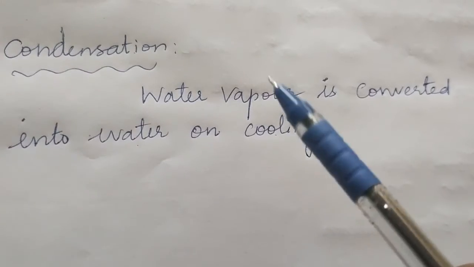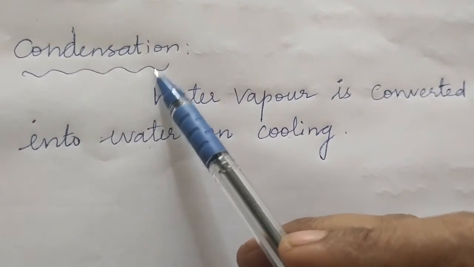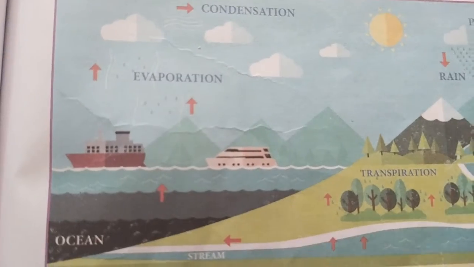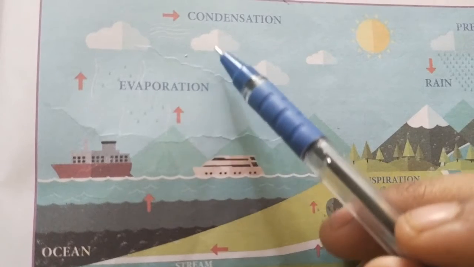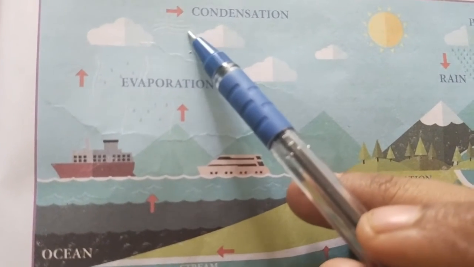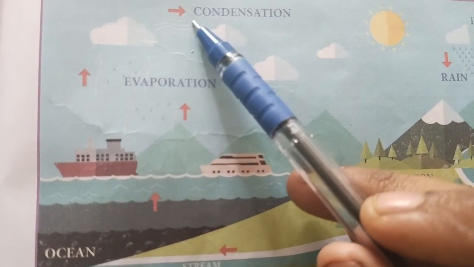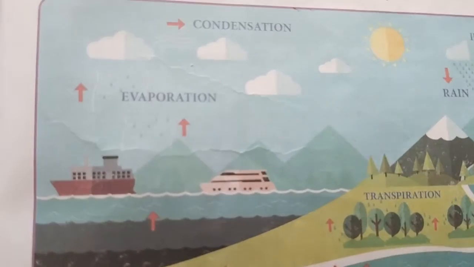So this is called the condensation process. So students, the water vapor in the atmosphere cools down and again forms water droplets in the atmosphere, which is called condensation.